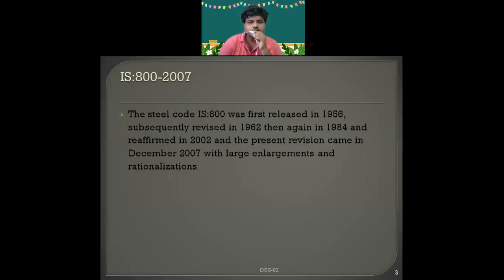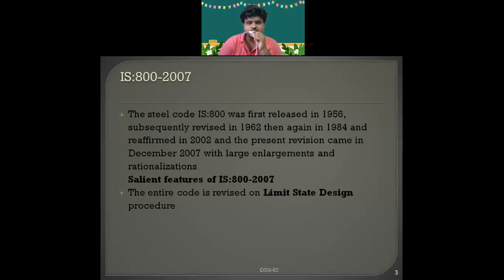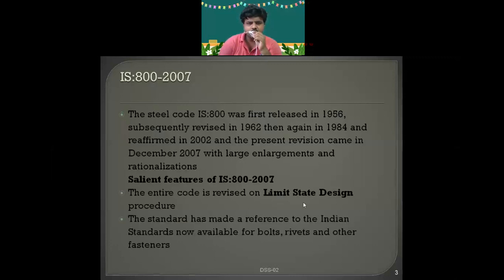What are the features of IS 800 2007? As I said, the entire code is revised on the limit state design procedure. This standard also makes reference to the Indian standards now available for bolts, rivets and other fasteners. What are bolts and rivets? They are nothing but connections.